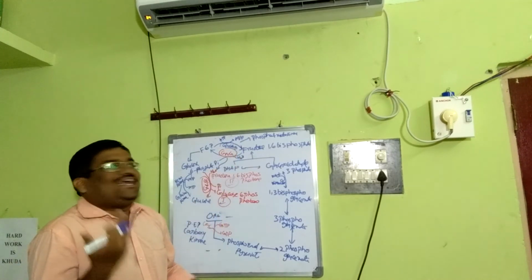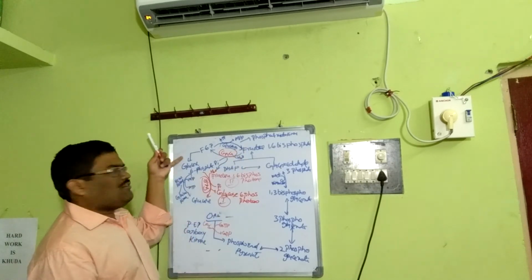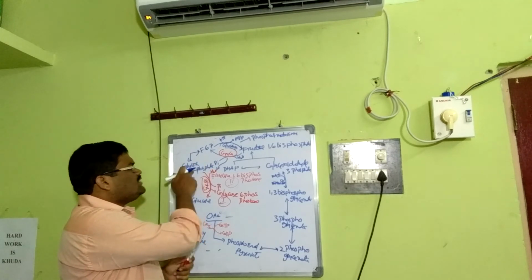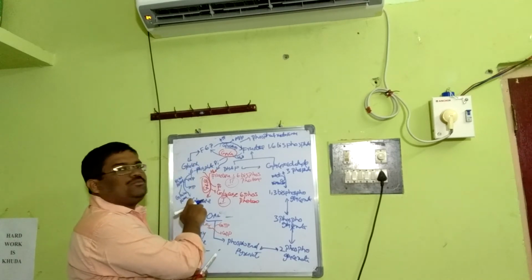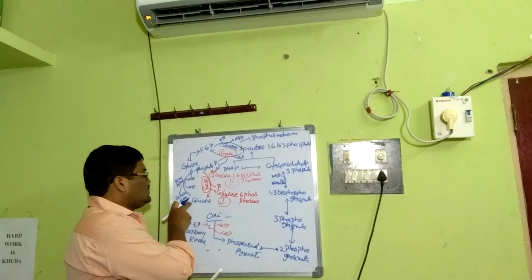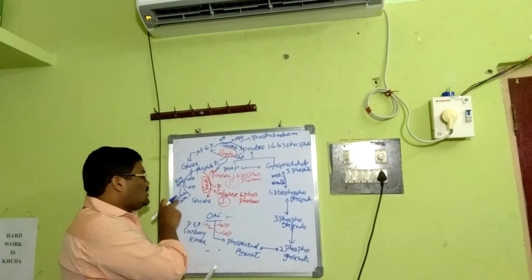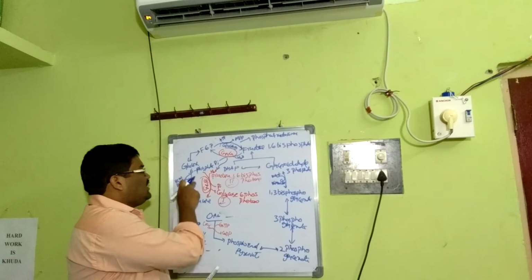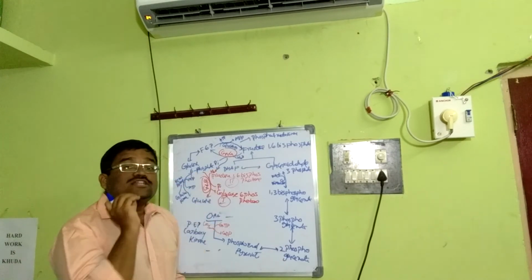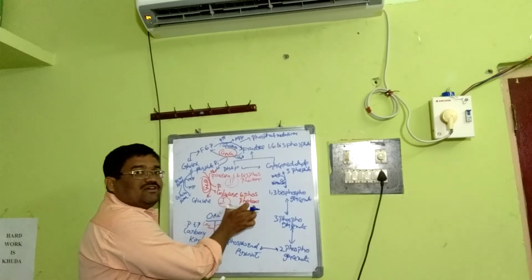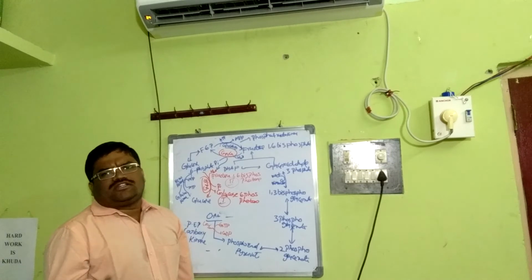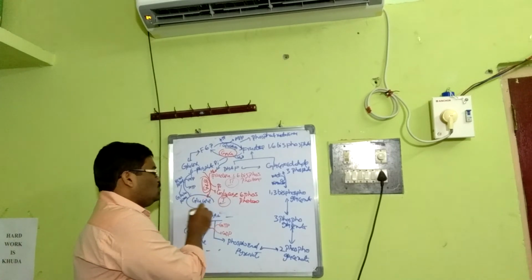Then the same again, glucose 6-phosphate, and this has to become glucose, the last irreversible step. In glycolysis this is by hexokinase in muscle or glucokinase in liver, with one ATP utilized. In gluconeogenesis, the enzyme responsible is glucose 6-phosphatase, a hydrolytic reaction removing the phosphate group, ultimately forming glucose.